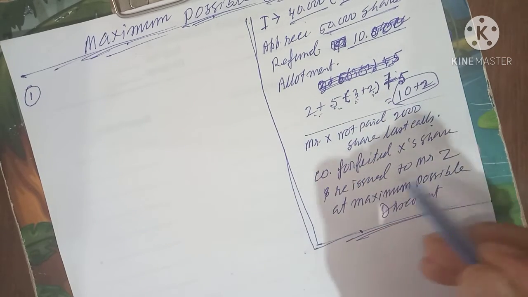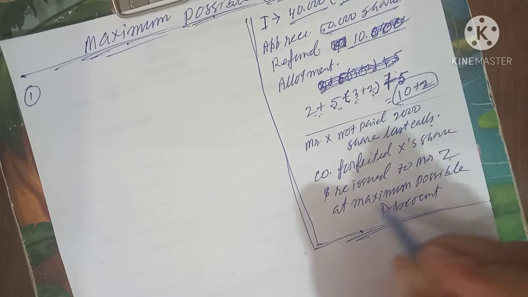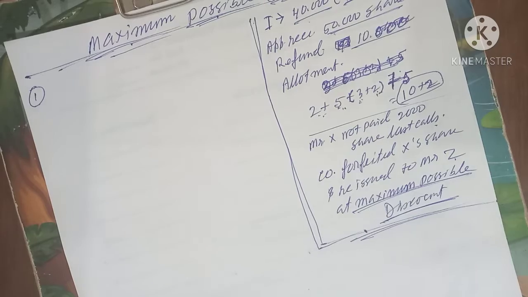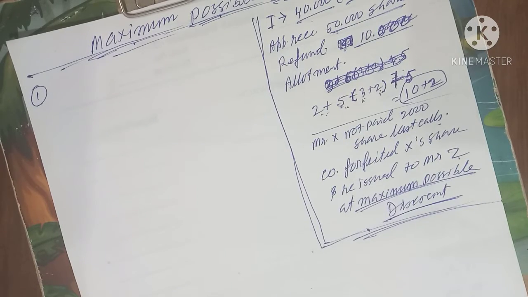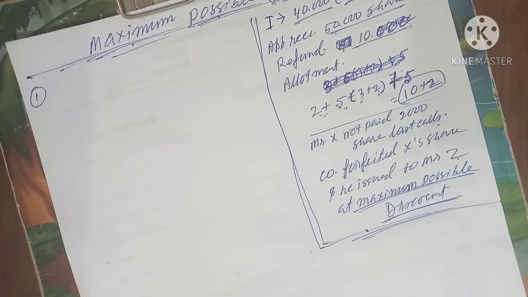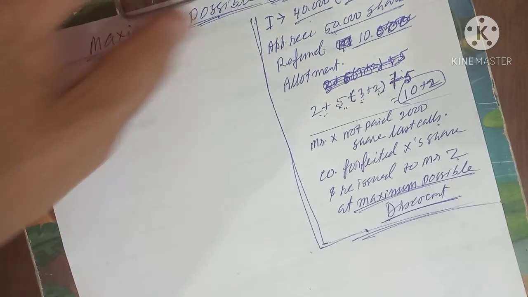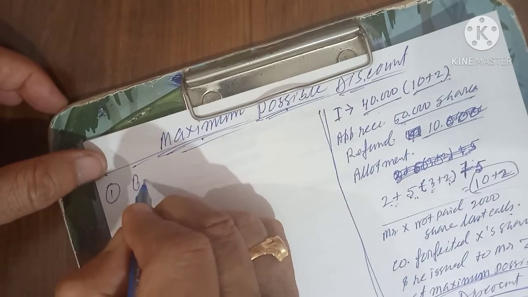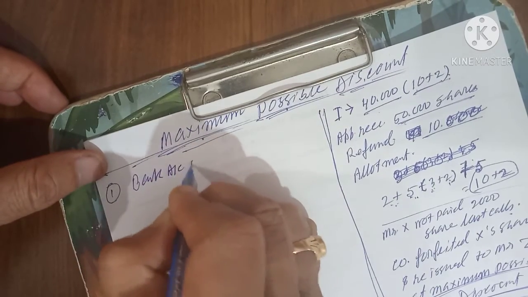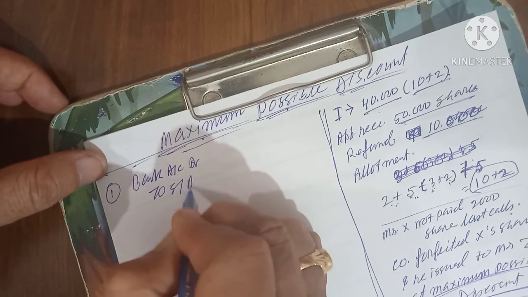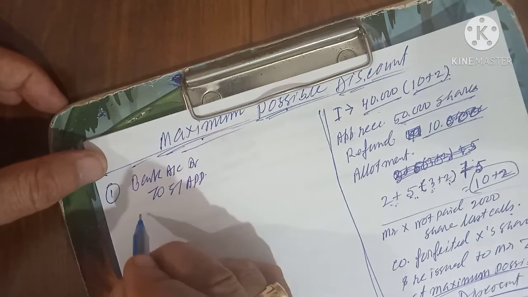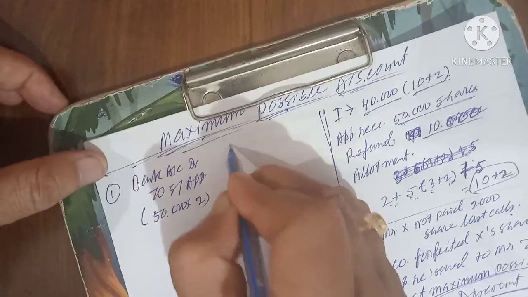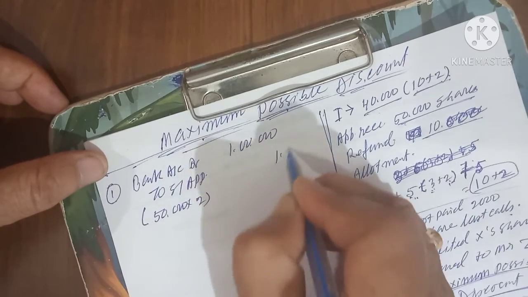And the company forfeited X's shares and reissued them to Mr. Z at maximum possible discount. How much money it was reissued for, that amount is not given, but only it is given that it was reissued at maximum possible discount. Maximum possible discount, I will tell you what it means. Let me start it first. Number 1, which will come: bank account debit to share applications account. Bank account debit to share application, how much will come? 50,000 into 2 is equal to 1 lakh. I think you understood this.